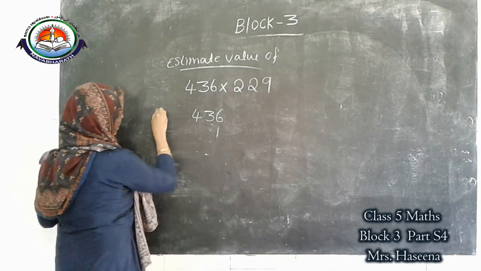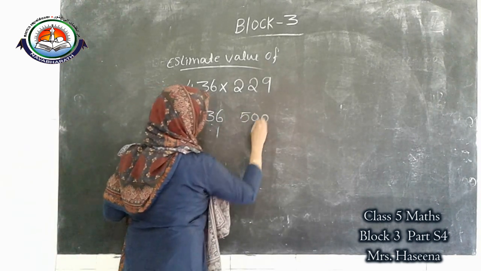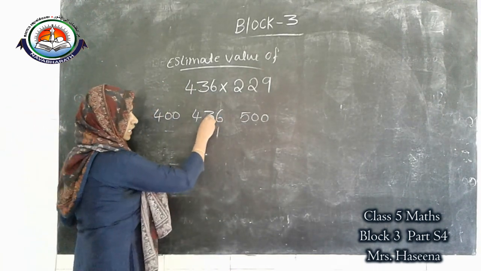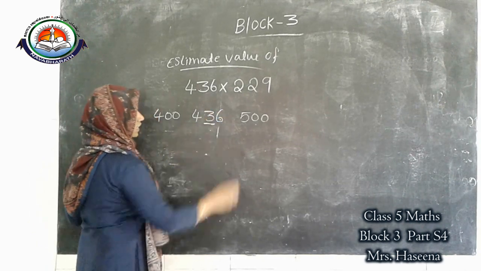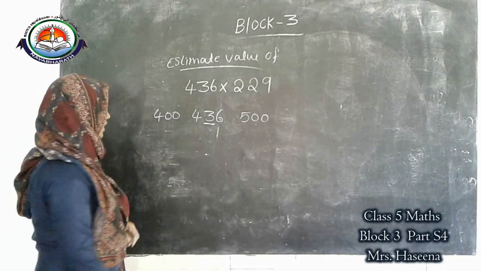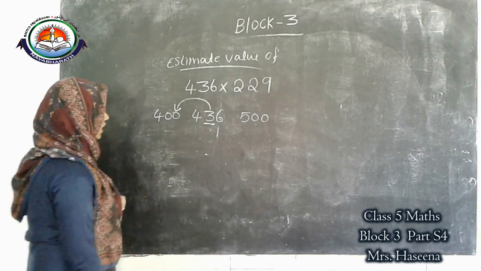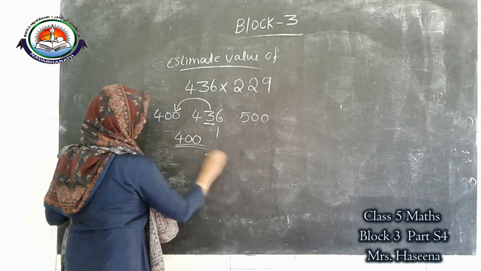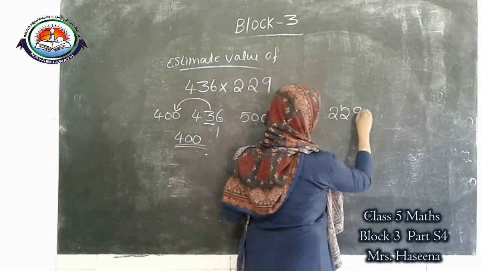436 lies between 400 and 500. Which digit do we want to consider, the first digit or the second digit? This is for the nearest 10, this is for the nearest 100. 3 means which one is the answer? Yes, this one is the answer. So the first answer is 400. Okay, next one, 229.